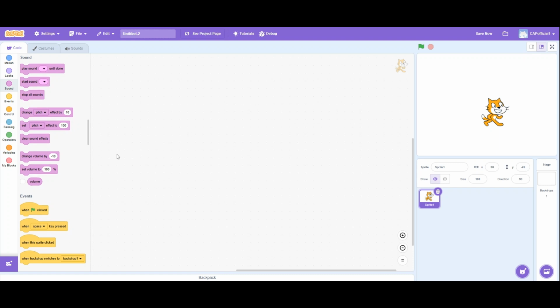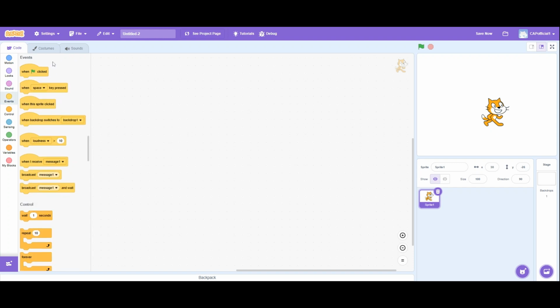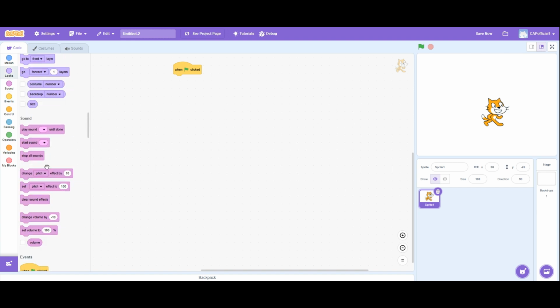So before we do any coding, we need to get one green flag clicked. So we go to Events, and drag and drop the one green flag clicked. So the first command is one play sound until done. But to play a sound, we need a sound. So let's go to record our sound.